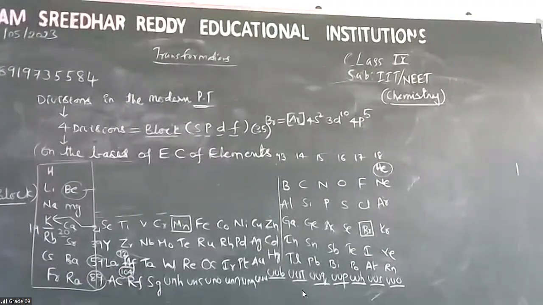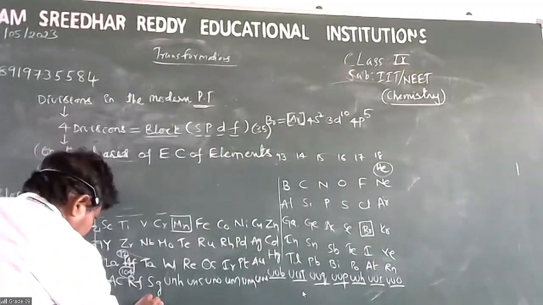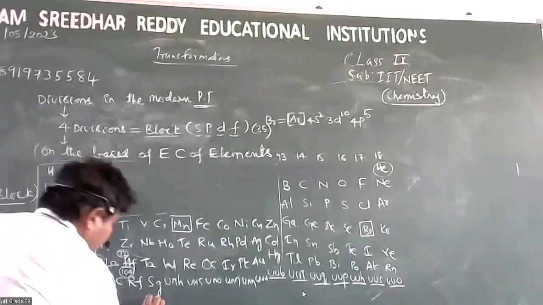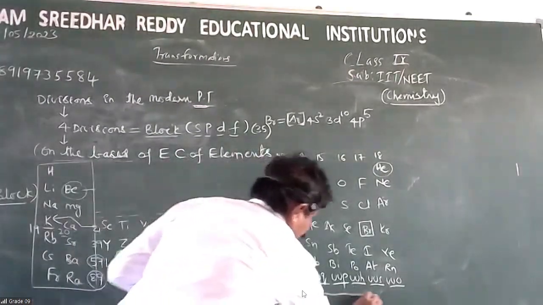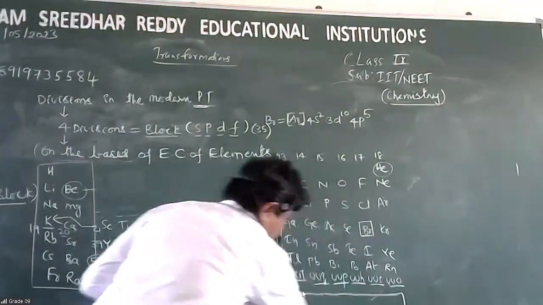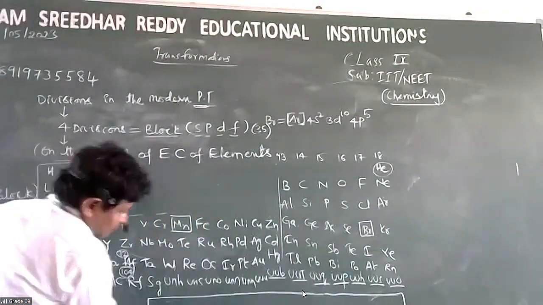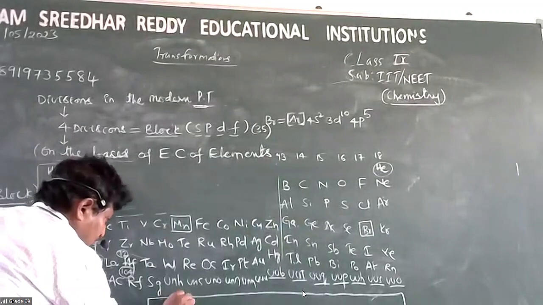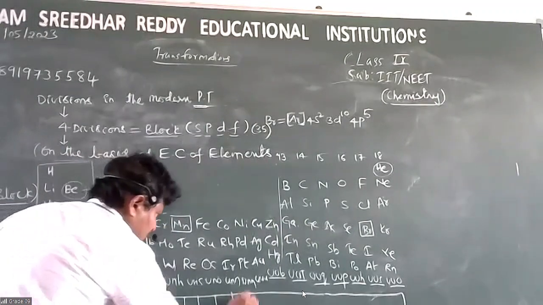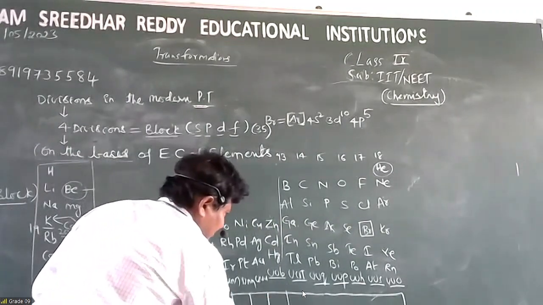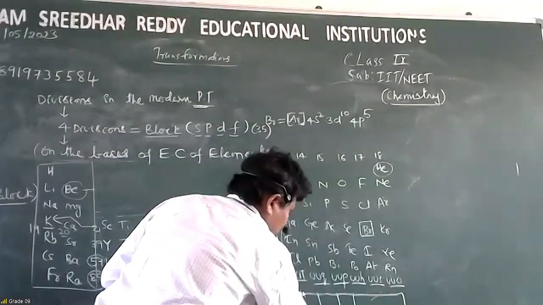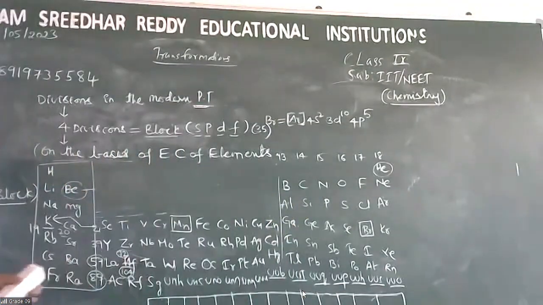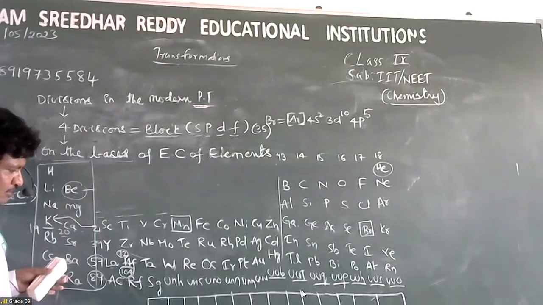That means these 14 elements were kept below the main body of the periodic table in the form of two horizontal rows. 1, 2, 3, 4, 5, 6, 7, 8, 9, 10, 11, 12, 13, 14.